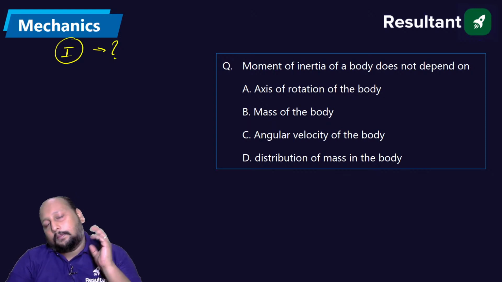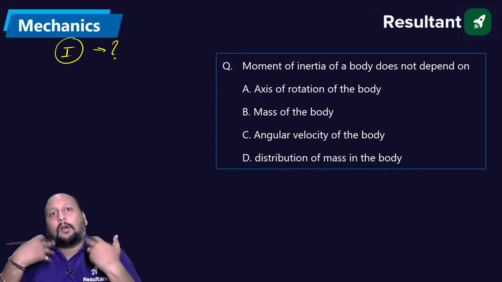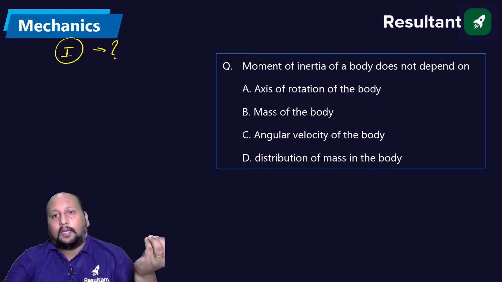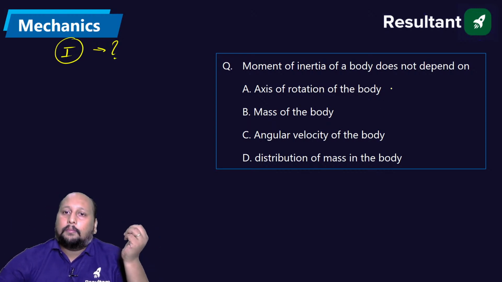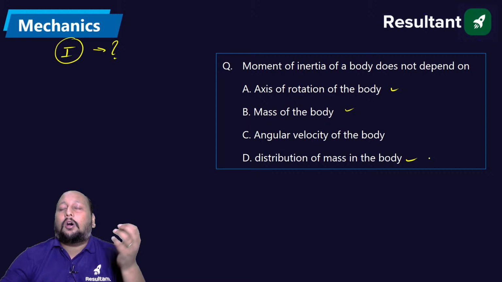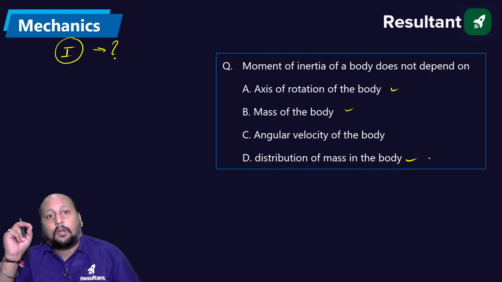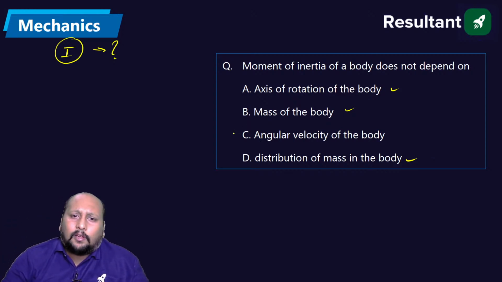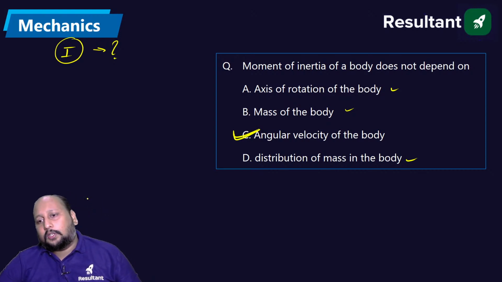Perfect. Moment of inertia is a property of the material, a property of the body. So axis of rotation, mass of the body, or distribution of the mass, these are all parameters on which the moment of inertia depends. Angular velocity is not a parameter on which the moment of inertia depends. Option C is the correct answer.